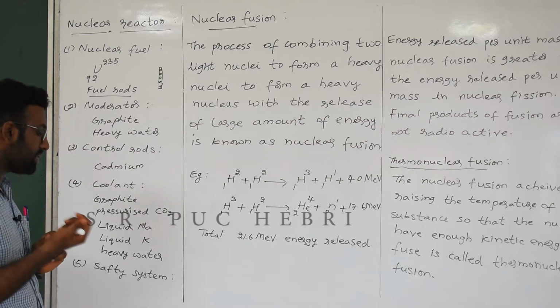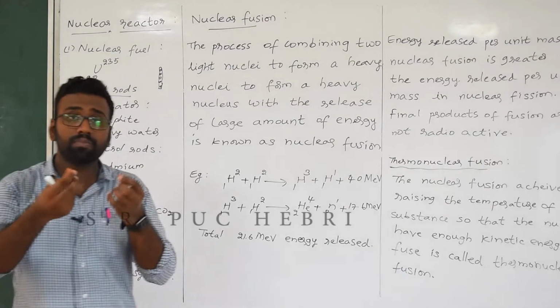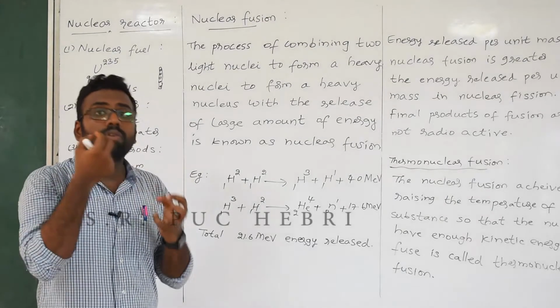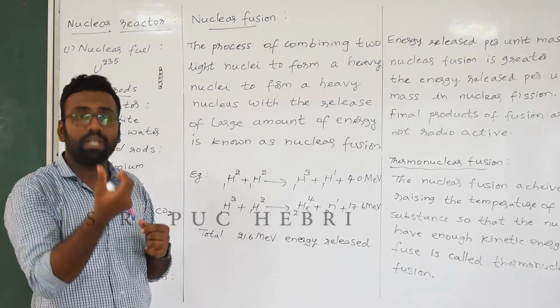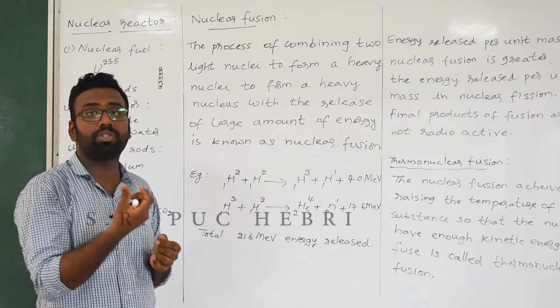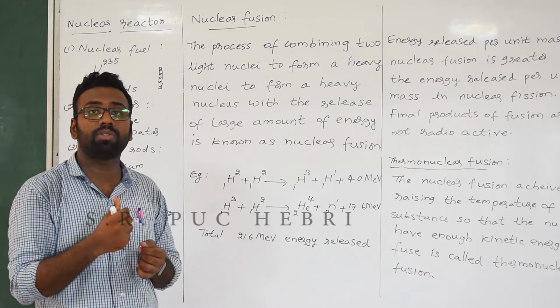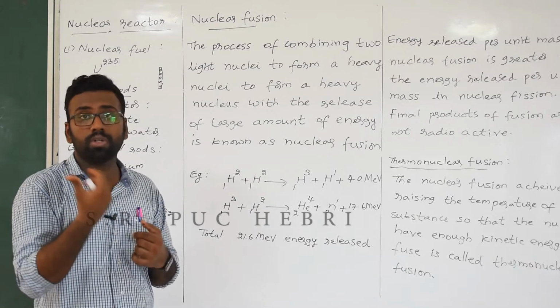Then what we need is for the fission process to occur, right? For the fission process, I told you, giving the example of an apple, that we need neutrons to break this uranium-235 and make it unstable. What we need is not fast moving neutrons, we need slowly moving neutrons, or thermal neutrons. So how do we slow down these neutrons?